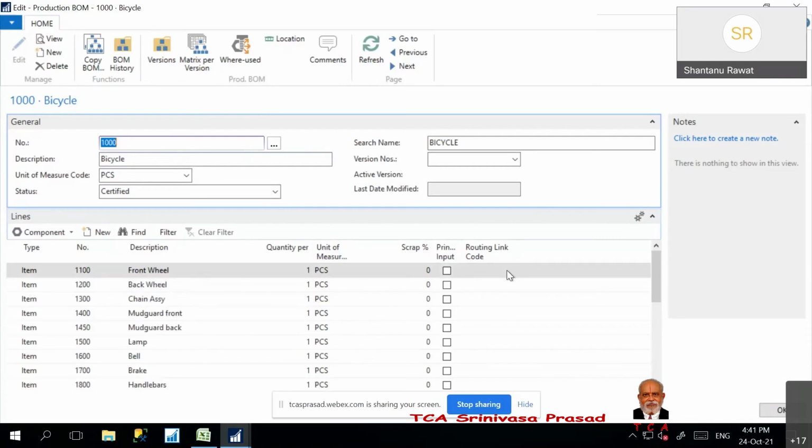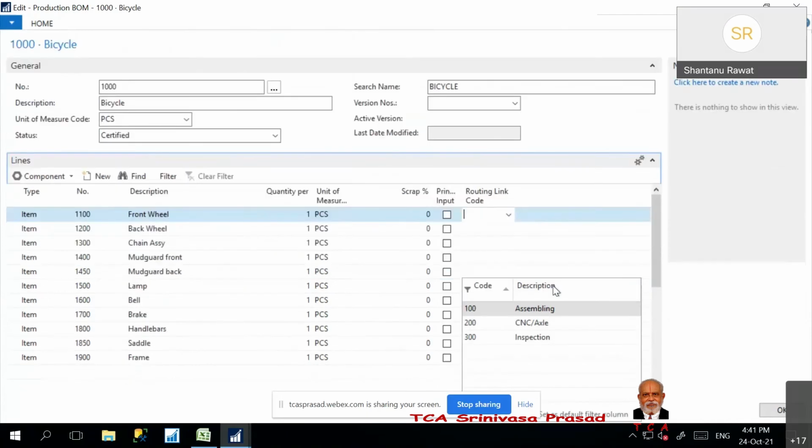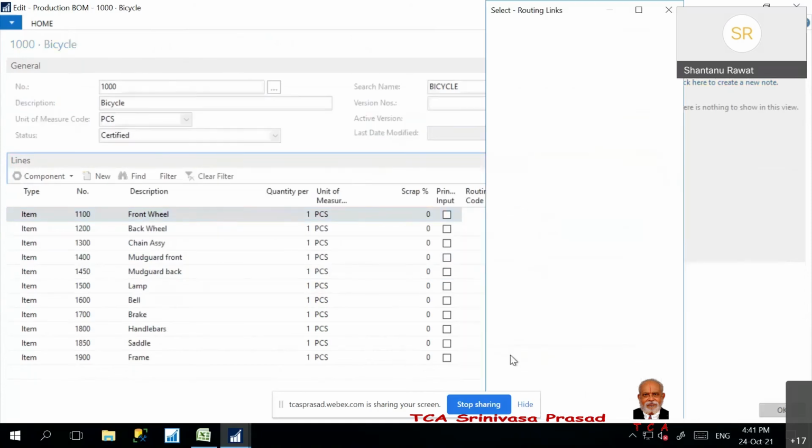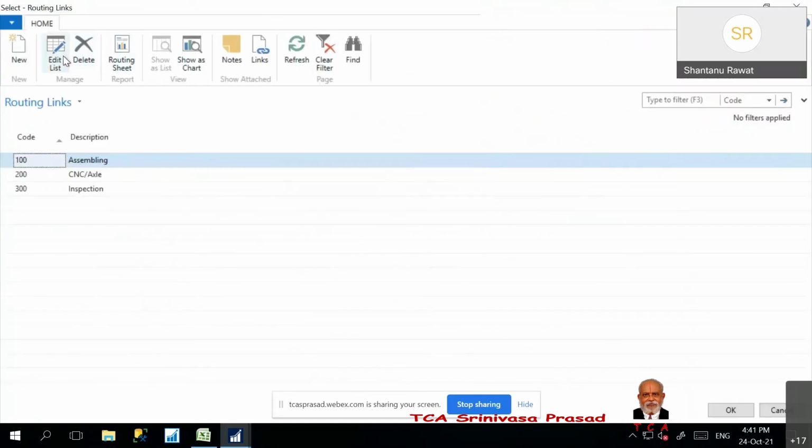And if I am following the routing, then the routing link will be there. Here we define my routing.